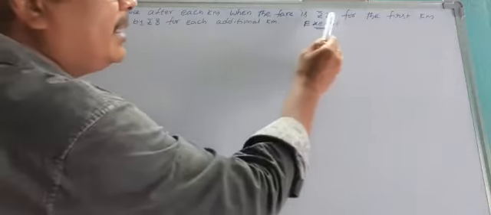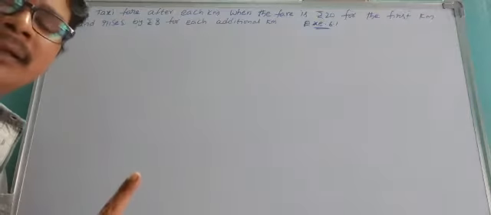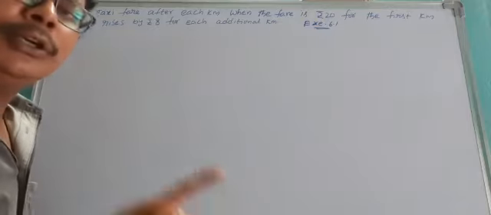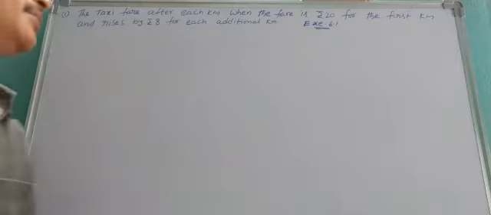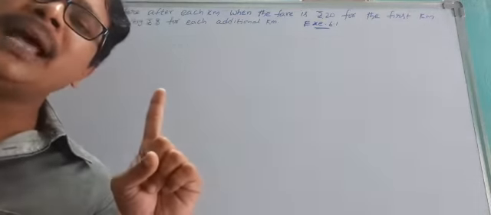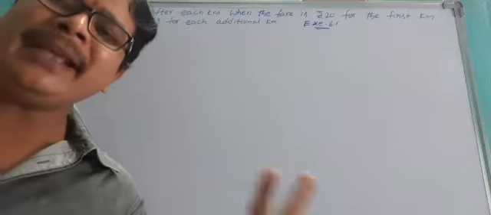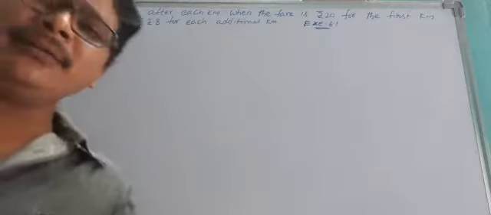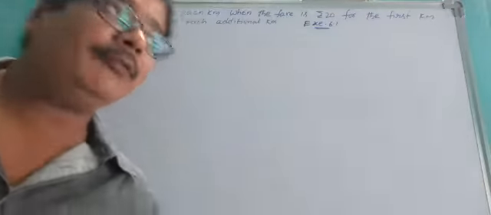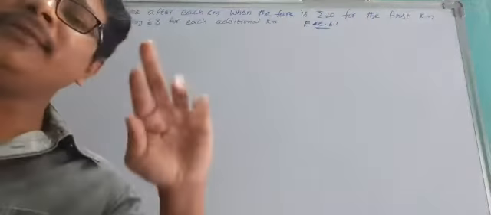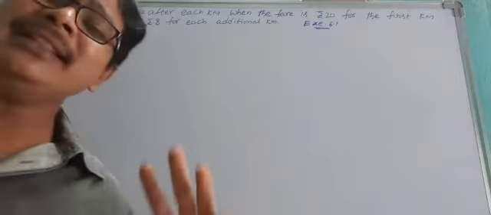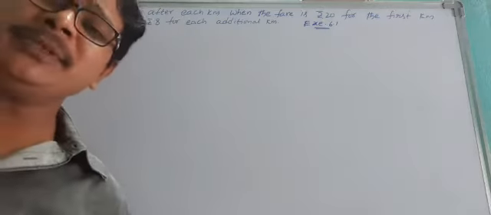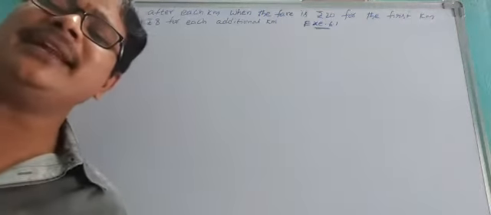The taxi fare after each kilometer, when the fare is 20 rupees for the first kilometer and then rises by 8 rupees for each additional kilometer. In the first kilometer you should pay 20 rupees. If you travel 1 kilometer you pay 20 rupees. If you travel 2 kilometers, you pay 20 rupees plus 8, which is 28.